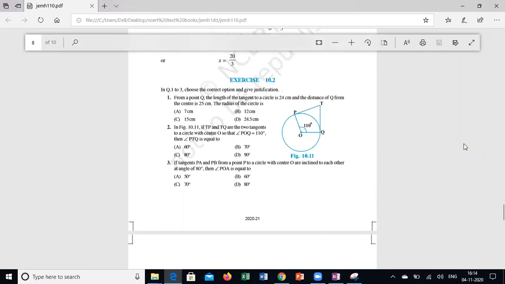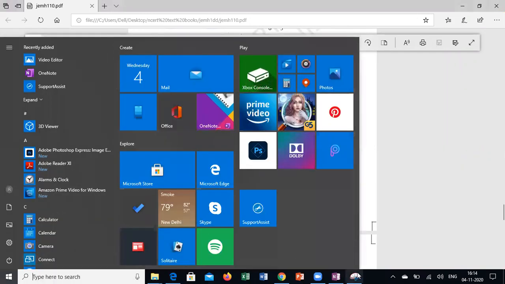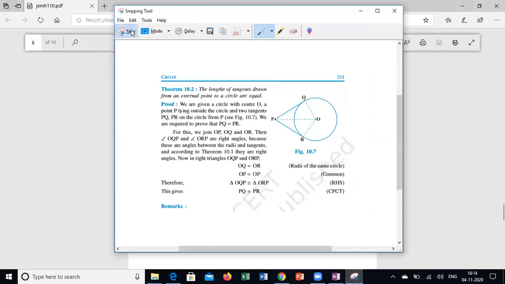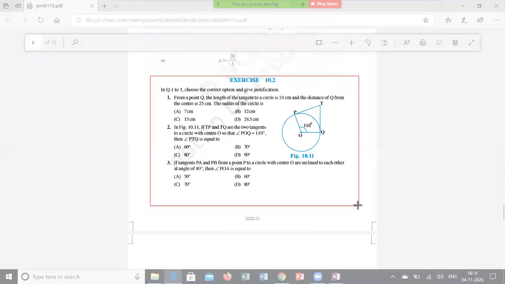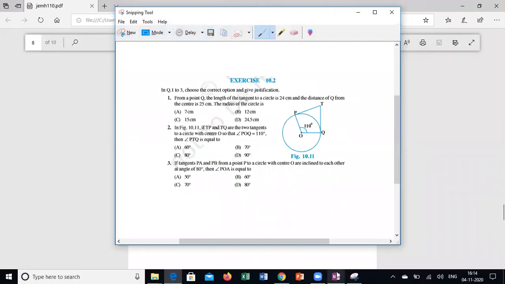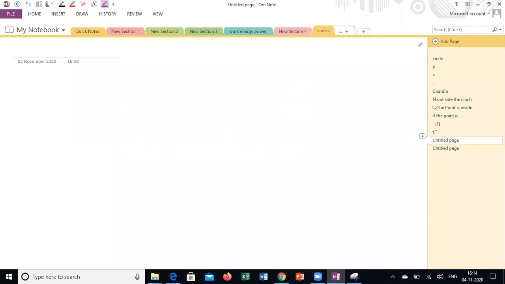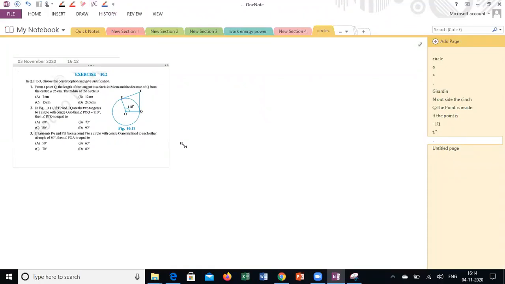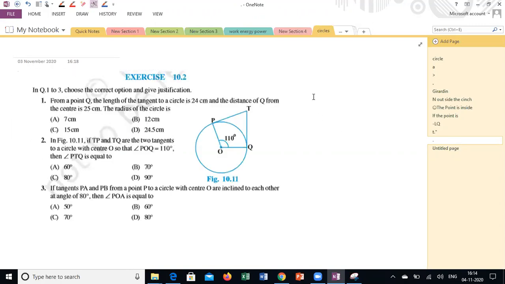The first three questions are MCQs. Let's see. From a point Q, the length of the tangent to a circle is 24 centimeter and the distance of Q from the center is 25 centimeter. Find the radius of the circle. It will be easy. I think you can do it. I will give the clue.